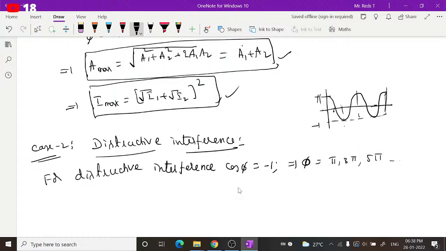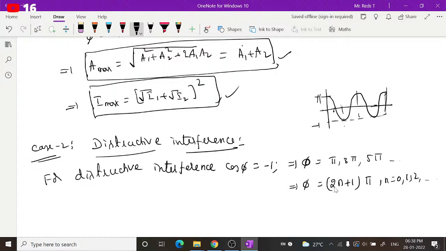So this can be expressed as phi equal to (2n minus 1) into pi, where n takes 1, 2, 3 and so on. If it is 2n plus 1, then n can be taken as 0, 1, 2, 3 and so on.